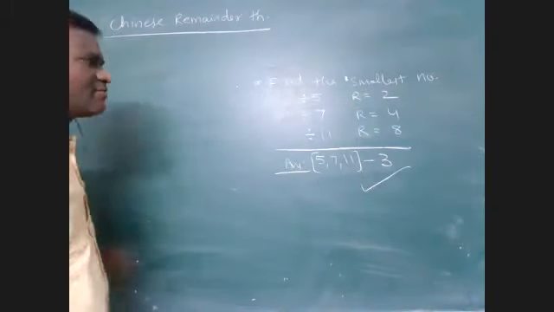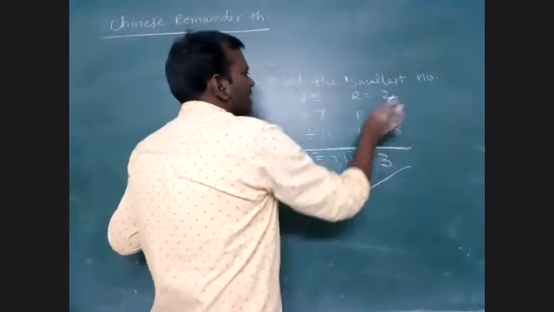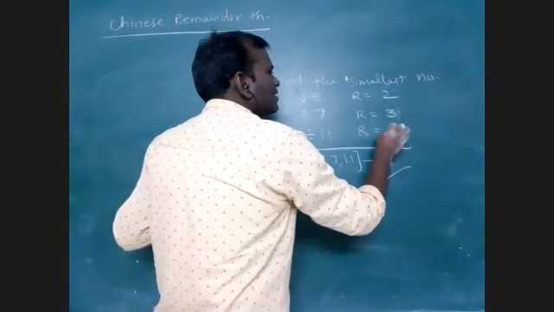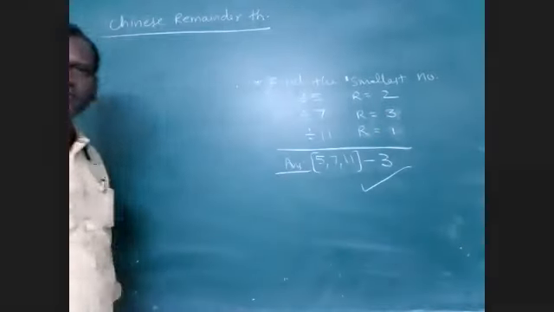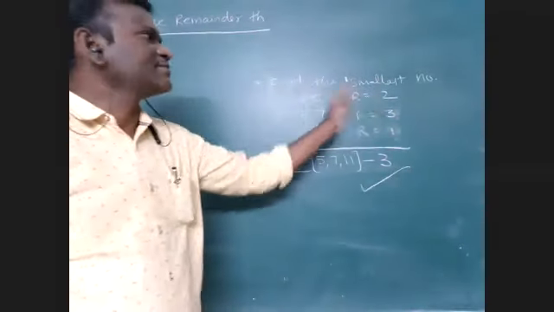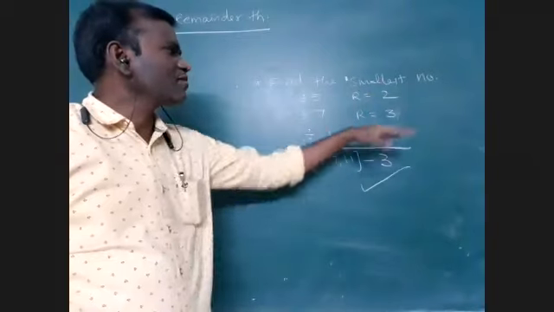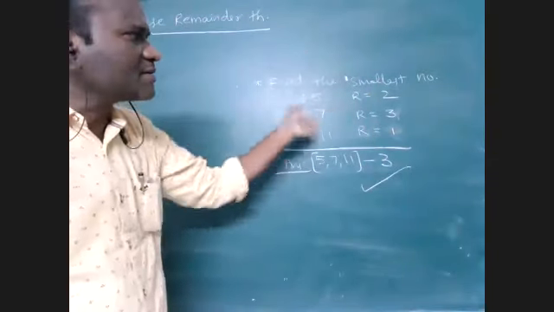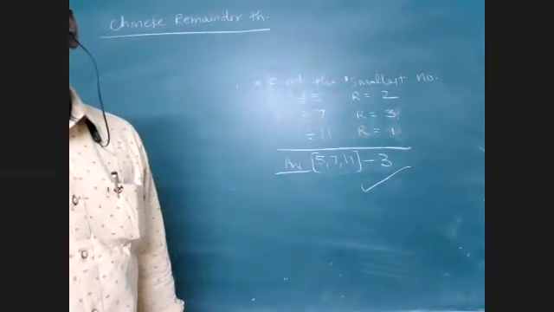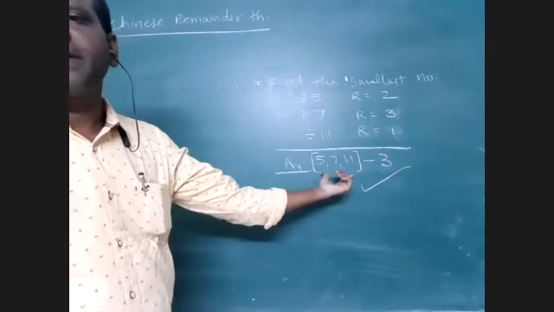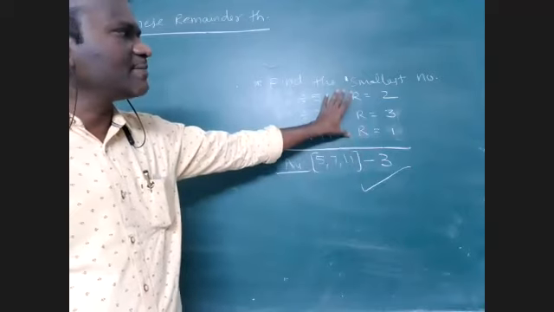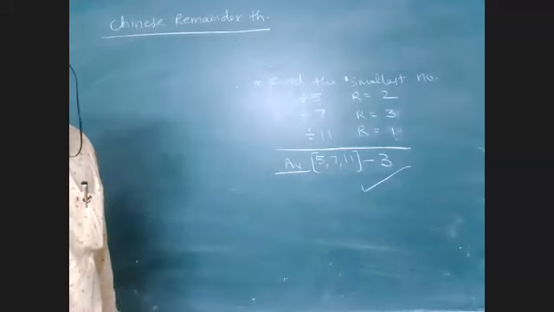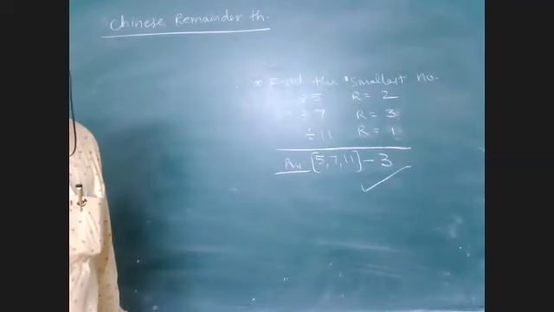But suppose the remainders are different, say 3 here, then 8, then 1. The differences are not the same: 5 minus 2 is 3, here 4, here 10. So in these types of problems, how can we solve them? This method is not useful, am I right? To solve these types of questions, the Chinese Remainder Theorem is very helpful.